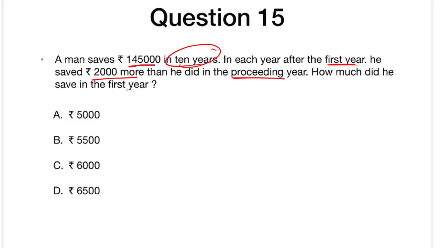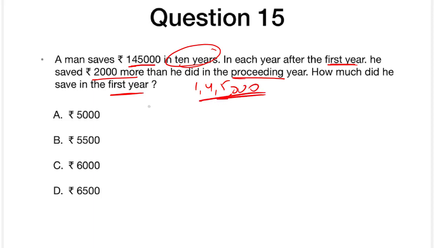How much did he save in the first year? As we know, the solution is really simple. The total savings here is 1,45,000, right?